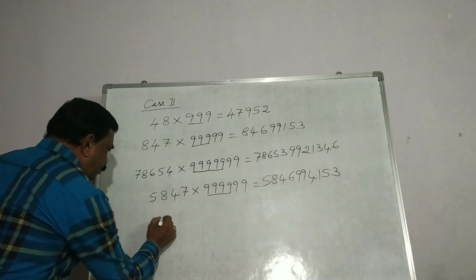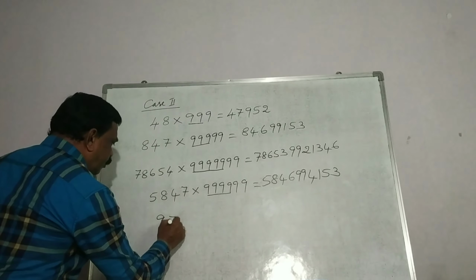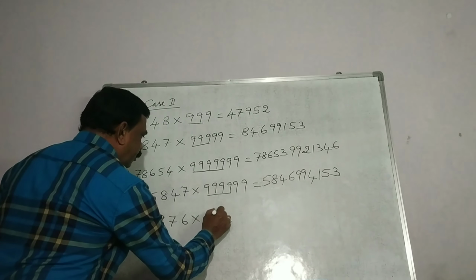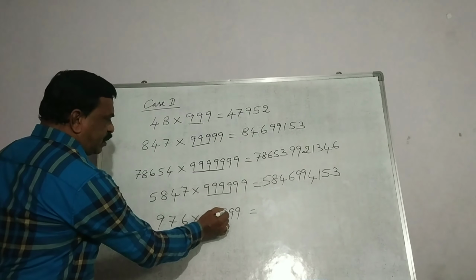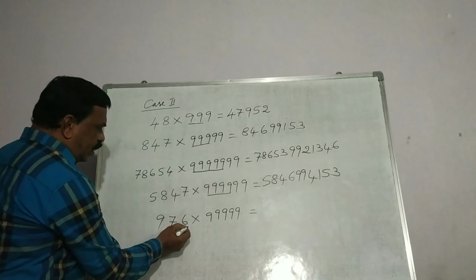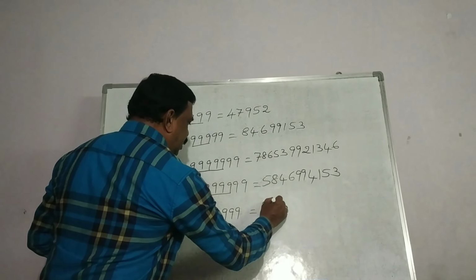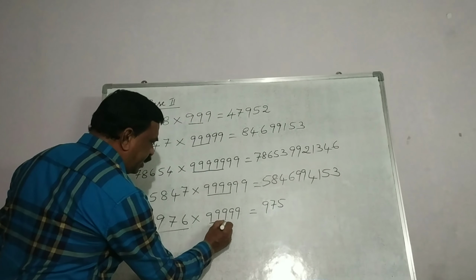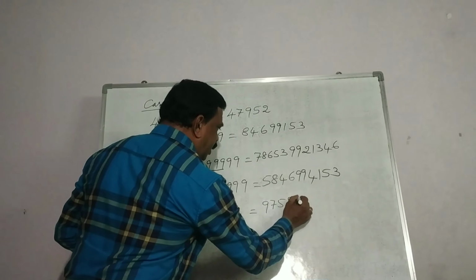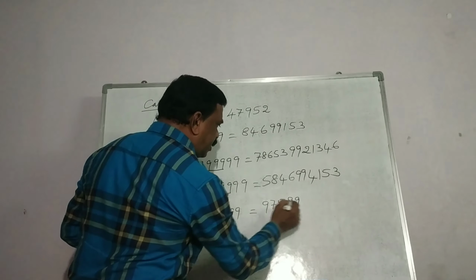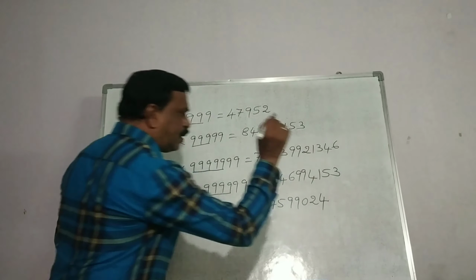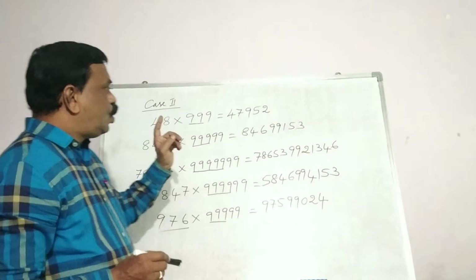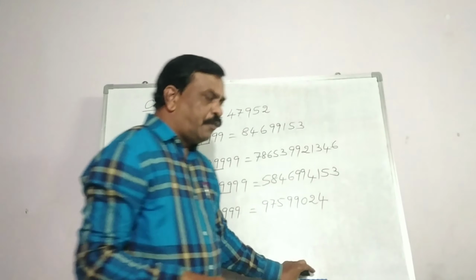Let us take one more. 976 into 5 nines, 99,999. So this will reduce by 1, so this will become 975. So here we will underline 3 9s. 2 9s are left over, so these 2 9s we will write in the middle here. And for these numbers, complement of 9. 9 minus 9 is 0. 9 minus 7 is 2. And 9 minus 5 is 4. So that is our answer. So this is case 2. And now we will proceed on to case 3.